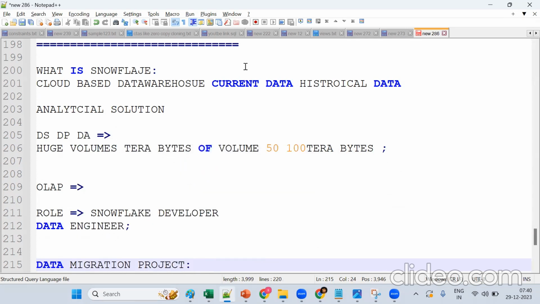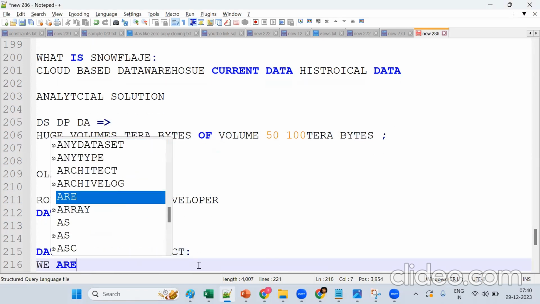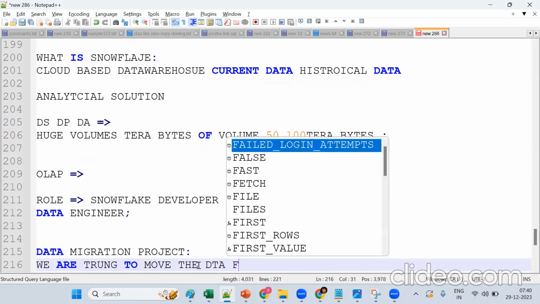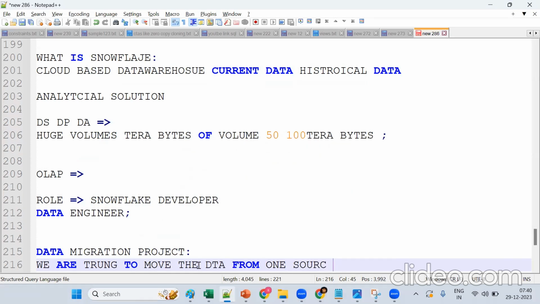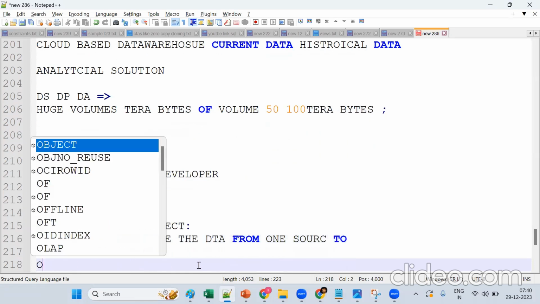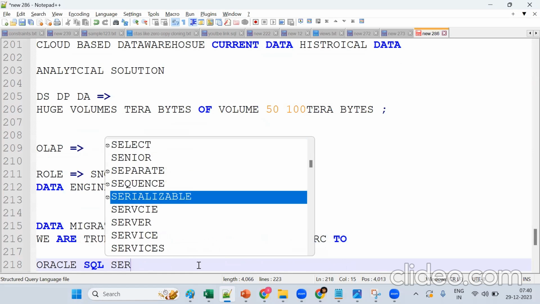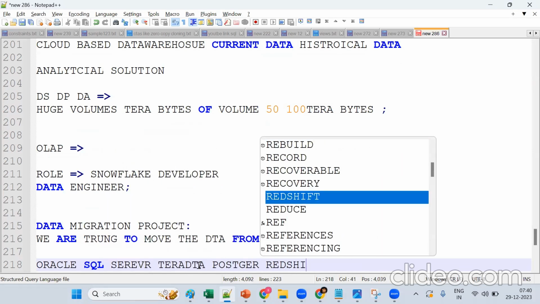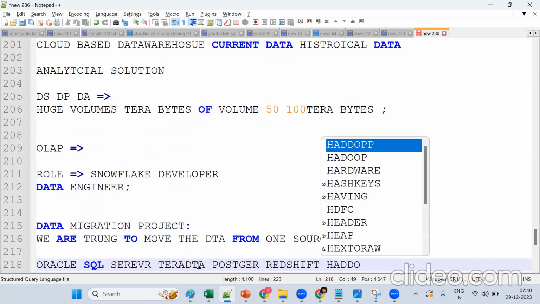Data migration means we are moving the data from one source to another. The source can be Oracle database, SQL Server, Teradata, Postgres, Redshift, Hadoop, or many other things.